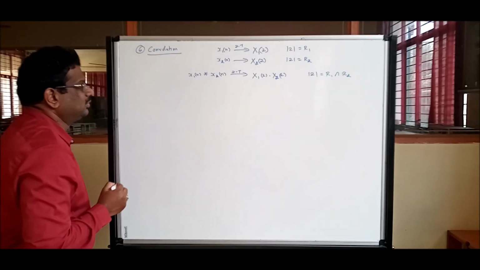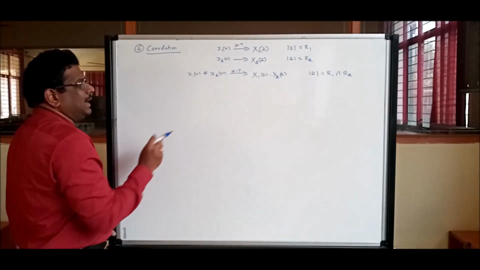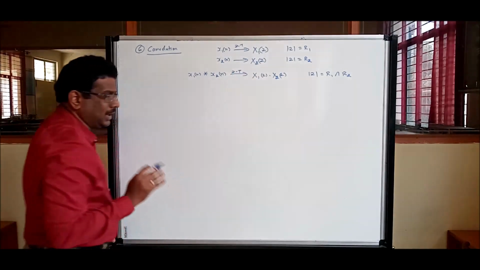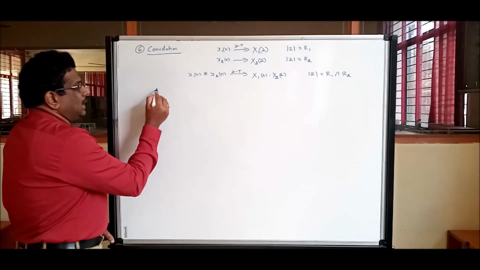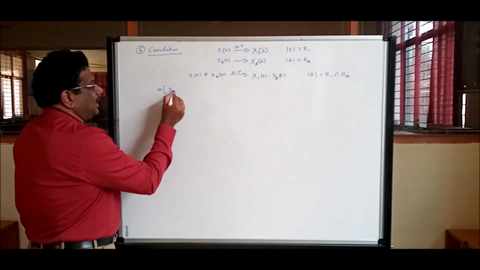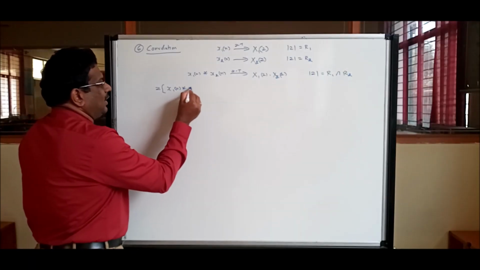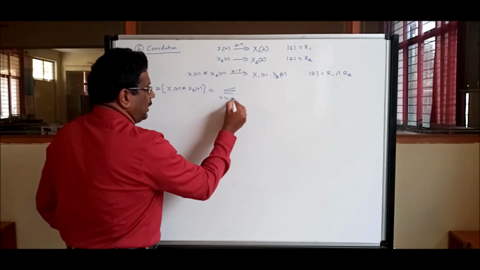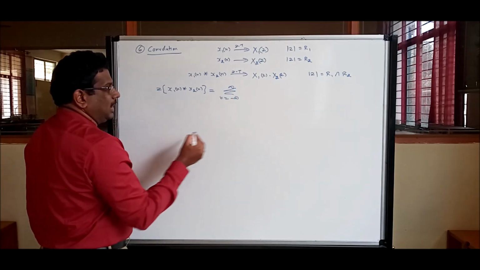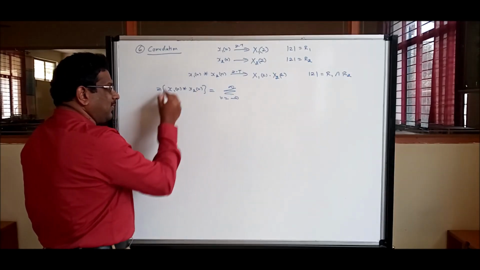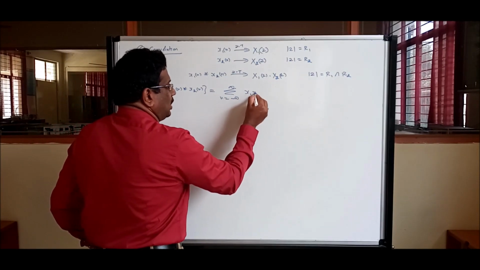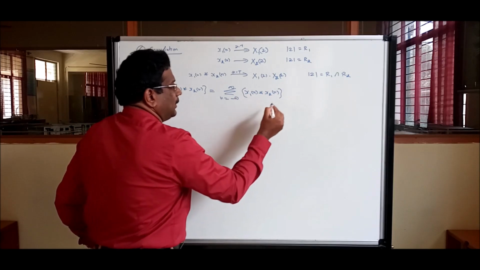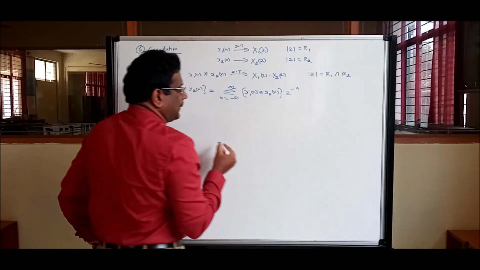So let us do the proof. We generally say convolution in time domain, multiplication in z domain is the generalized step. Z transform of x1 of n convolution x2 of n is summation n equal to minus infinity to infinity x1 of n convolution x2 of n, z power minus n.